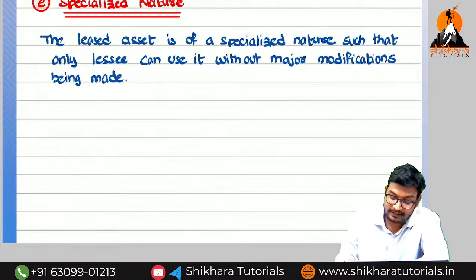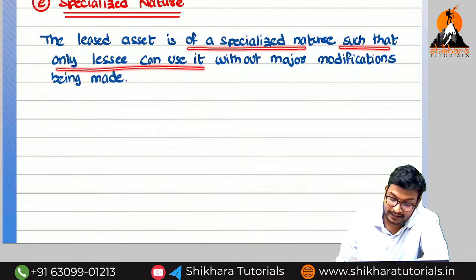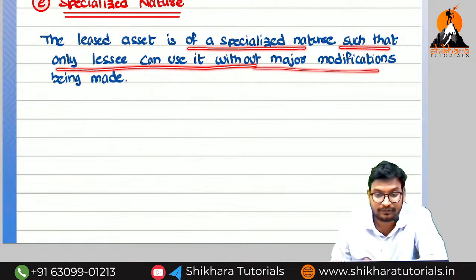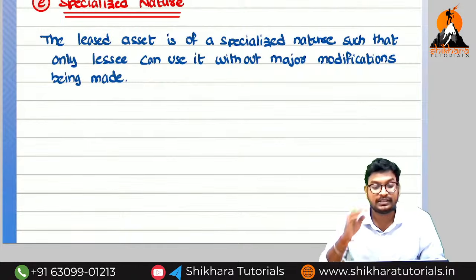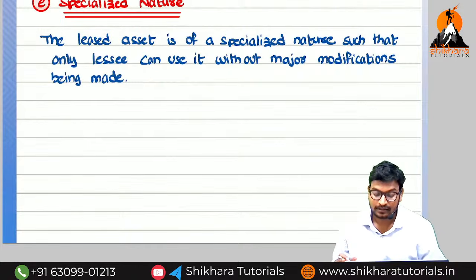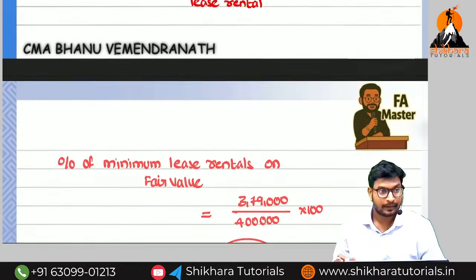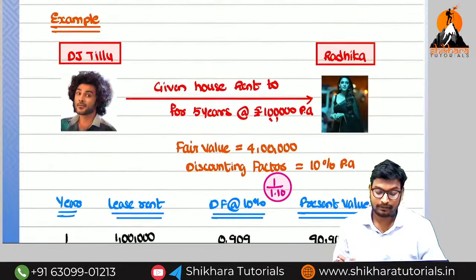Yes. If the leased asset is of specialized nature such that only lessee can use without any major modification, so directly lessee can use without any major modification, that type of lease is called as what? Financial lease. So next we are going to discuss the most important point. What is that important point?